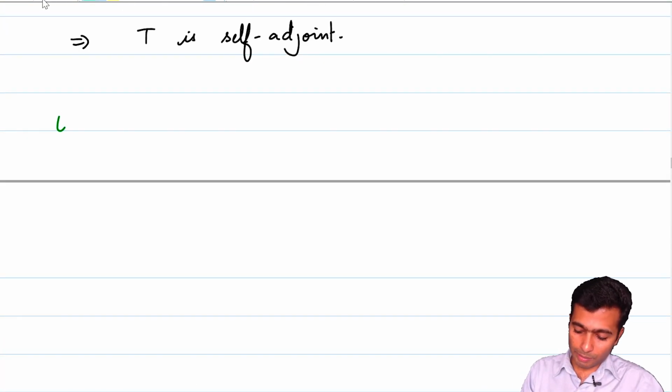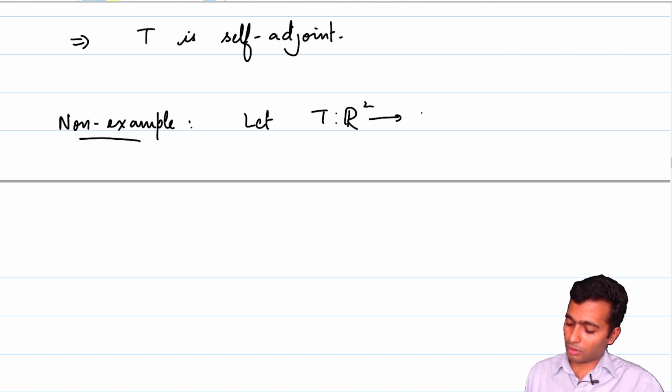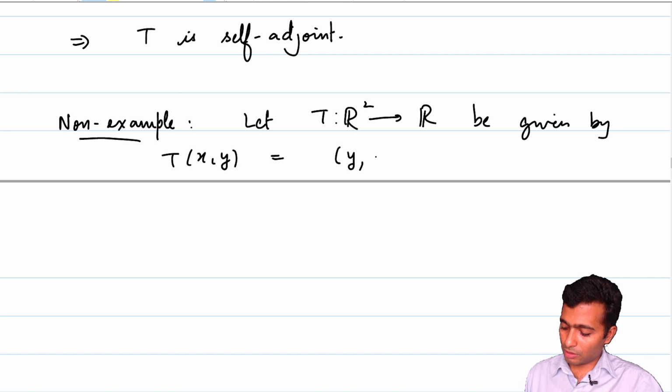So example from above continued. So let me write it as a non-example because this is going to be a linear operator which is not self-adjoint. So let T again from R2 to R2 be given by T of x comma y is equal to y comma minus x.